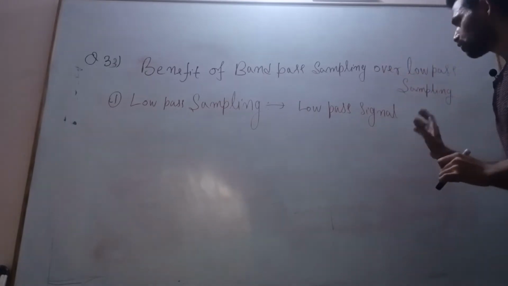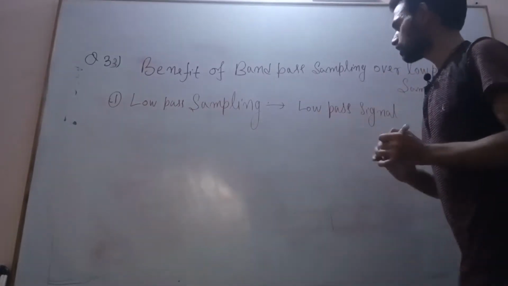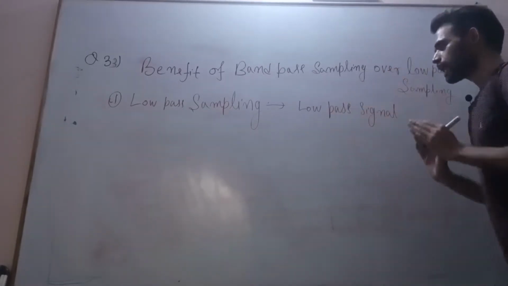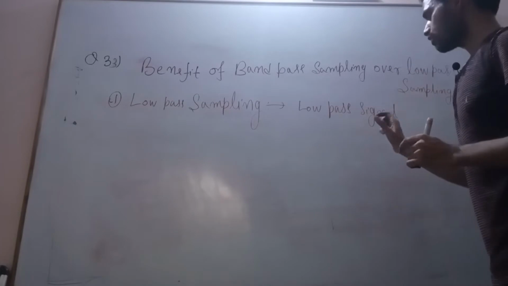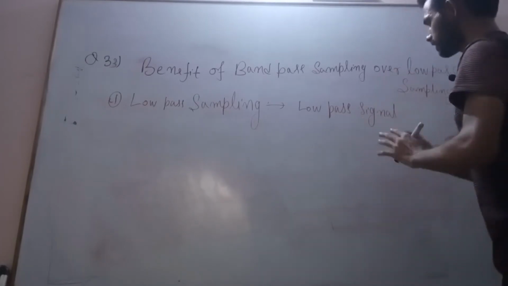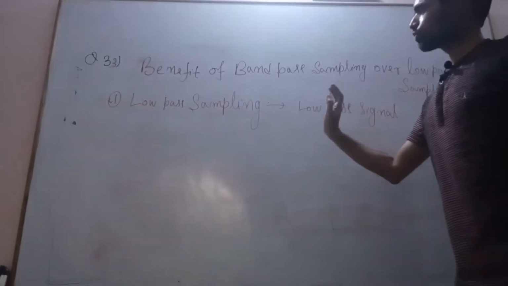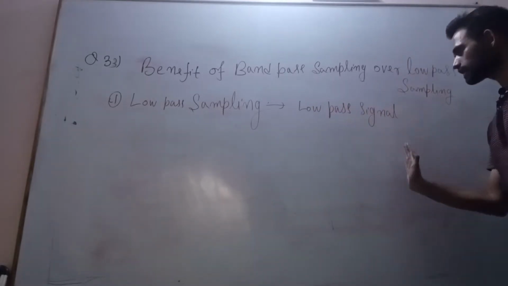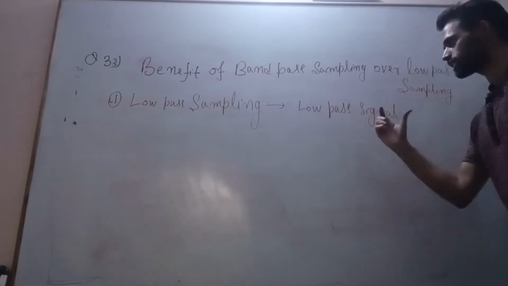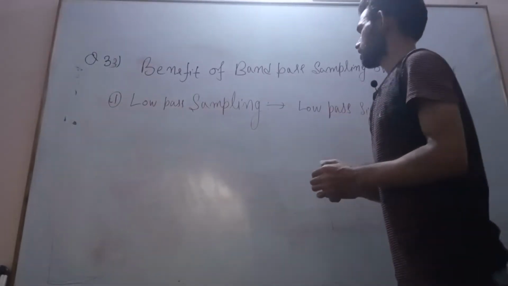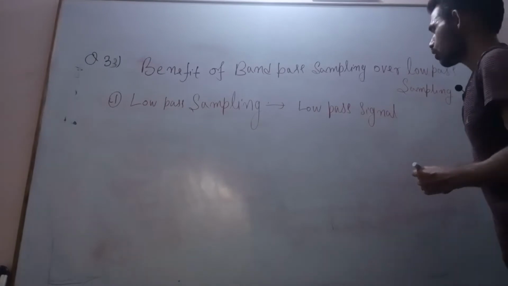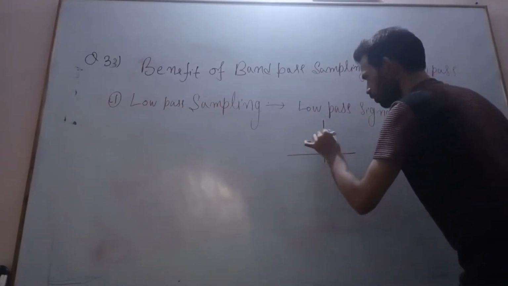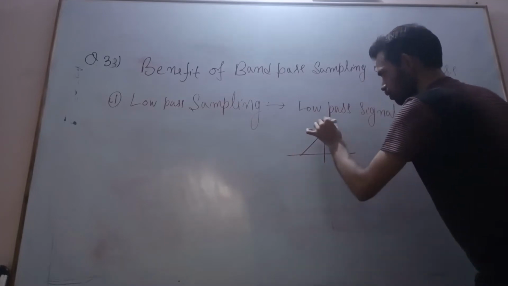Low pass signals are those signals whose center frequency lies at origin. The signal which lies around origin is known as a low pass signal, or the signal whose center frequency lies at origin is known as a low pass signal. So if you see this, this is my low pass signal.